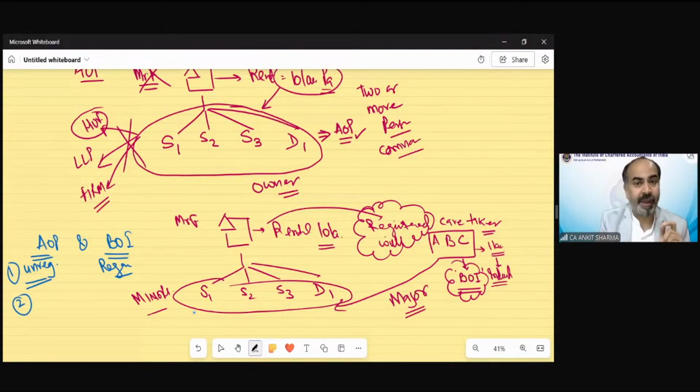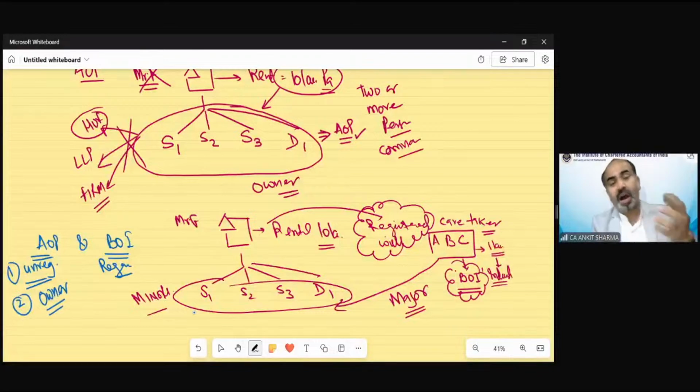Correct, Rajveer. AOP are the owners of income. In case of AOP, the amount of 10 lakh has been received by S1, S2, S3, and D1, and they are the real owner of income. But in case of BOI, ABC is receiving income, but they are not the legal owner. They are just the caretaker of that income. Very good. Very well done. Exactly.